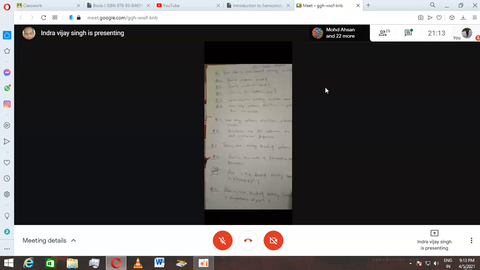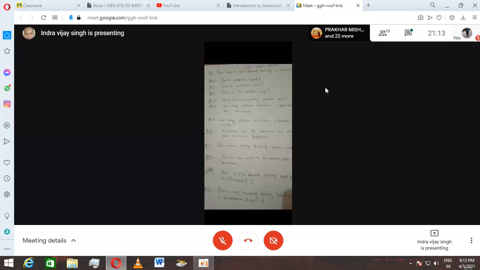then they will become extrinsic semiconductor material. So what is the difference between intrinsic and extrinsic semiconductor material? Intrinsic semiconductor materials are pure silicon and germanium. Extrinsic means when we mix some trivalent or pentavalent impurity, then they will become extrinsic semiconductor material.